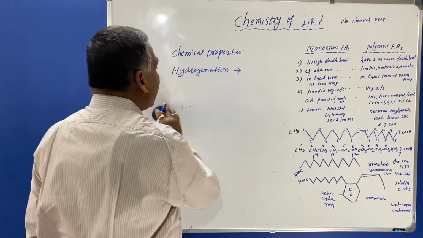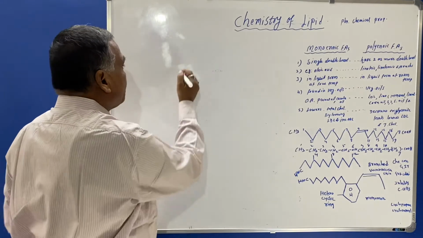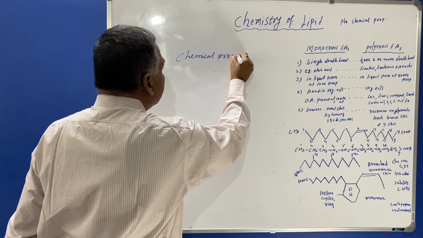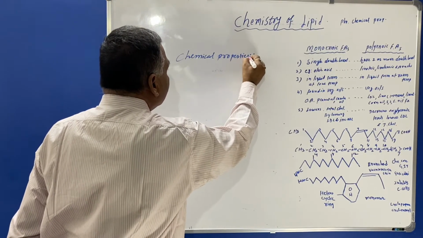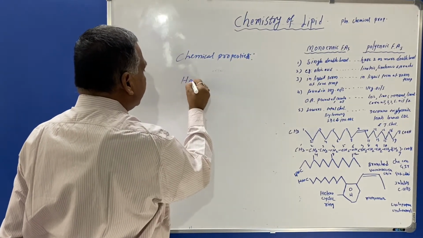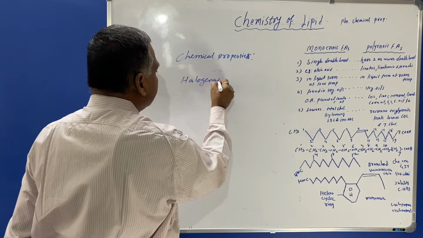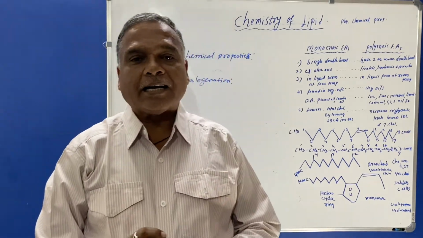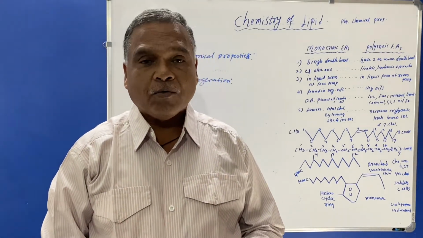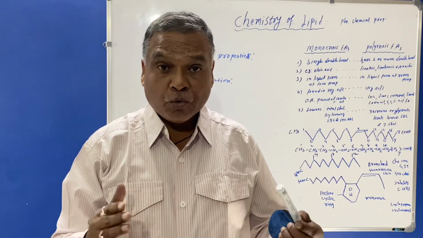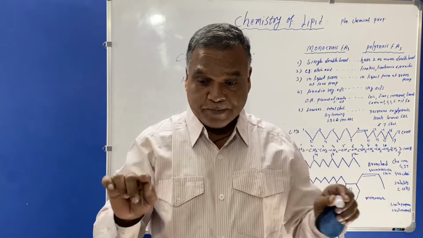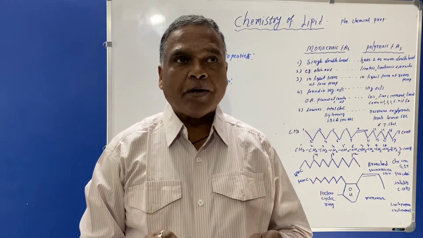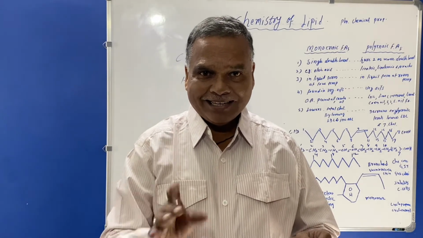Now we'll see what is halogenation, a chemical property. Halogenation means the process is carried out by halogens. What are halogens? Halogens are non-metallic substances which are kept in the 7th group of the periodic table, in the 17th column.